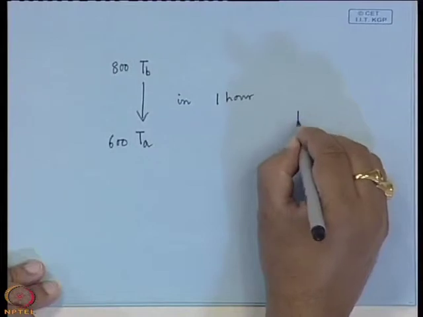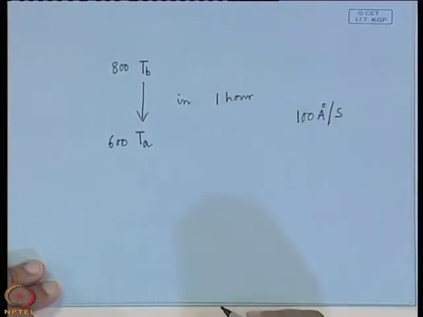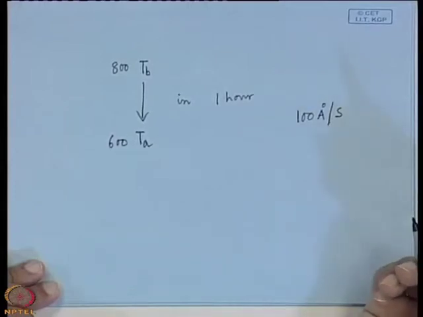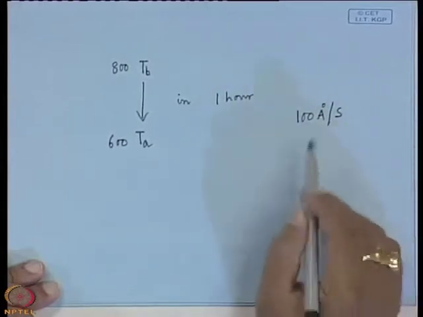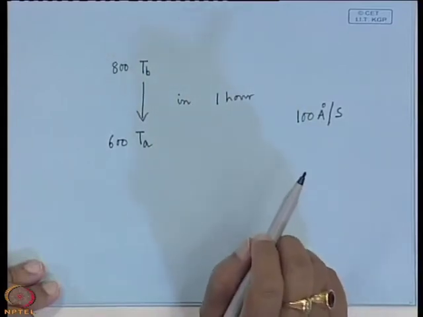So, depending on your cooling rate or the growth rate, suppose you want a growth rate of say 100 angstrom per second, or say 100 angstrom per minute or 100 angstrom per hour. Depending on your growth rate, you have to fix your cooling rate.